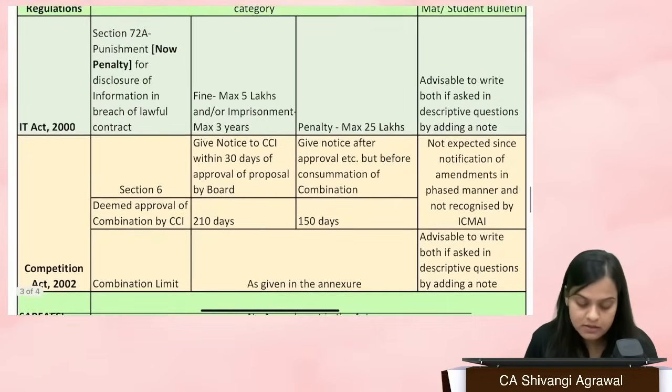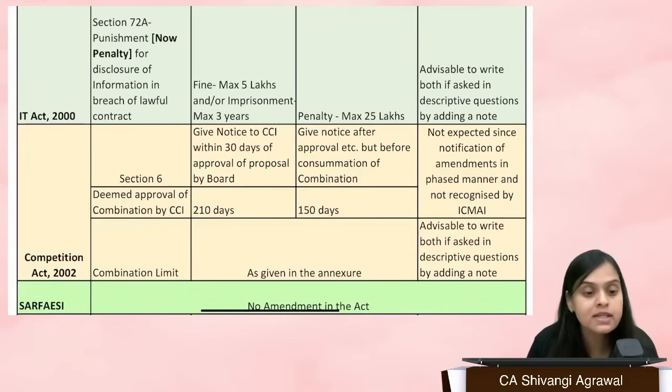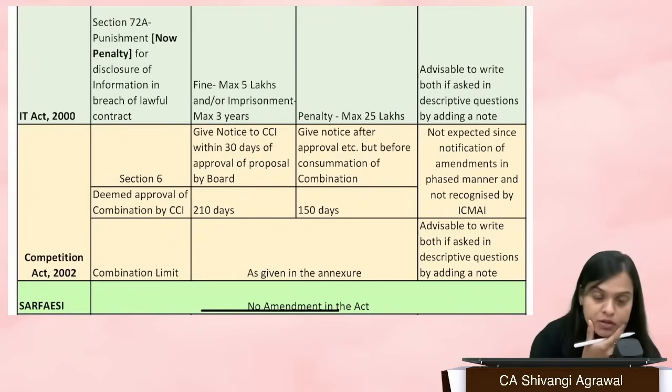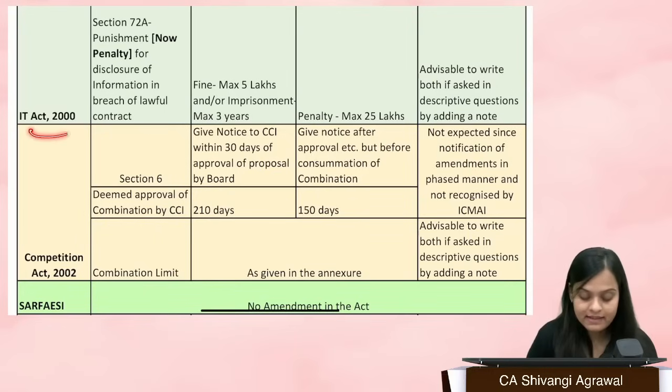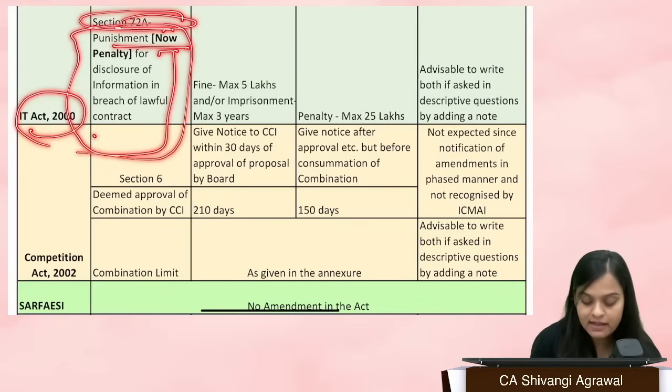Okay, now there is one small change which I actually believe, because it's a new amendment of August 2023, that you should know. It is in the IT Act. There is section 72A, and earlier there was a punishment, and now there's a penalty for disclosure of information and breach of lawful contract.